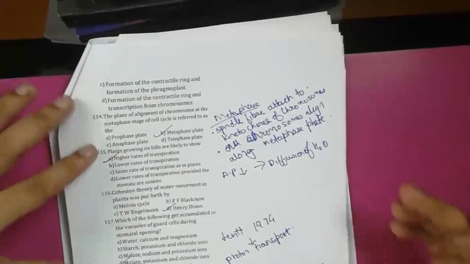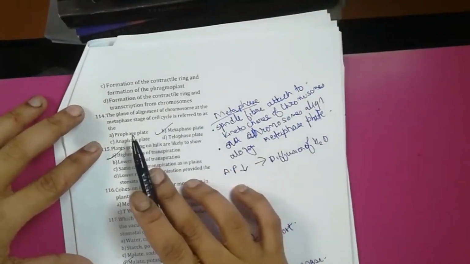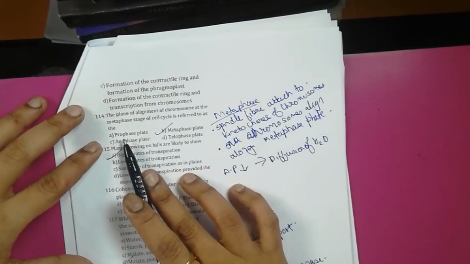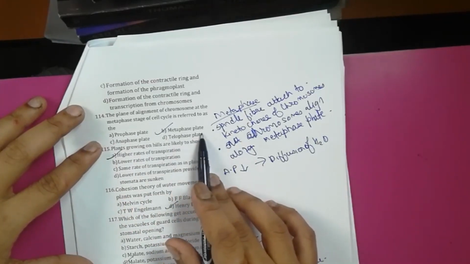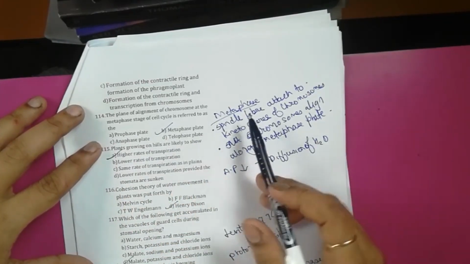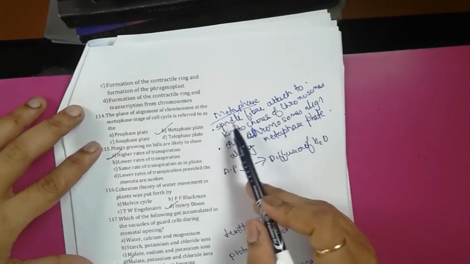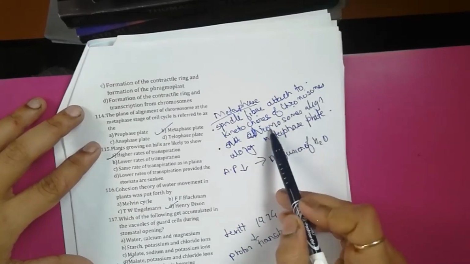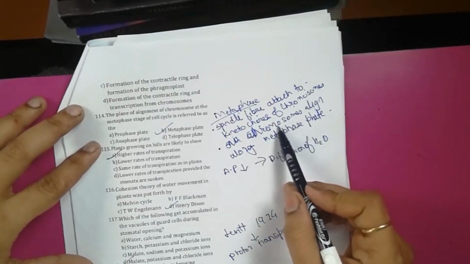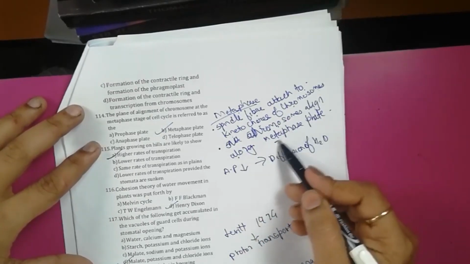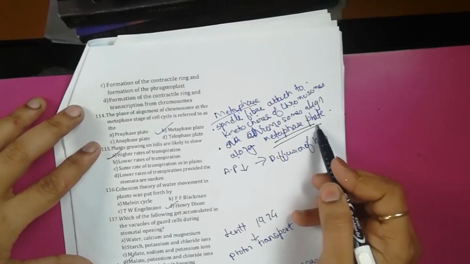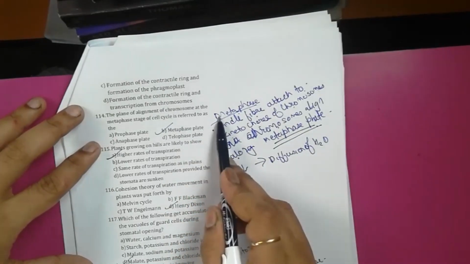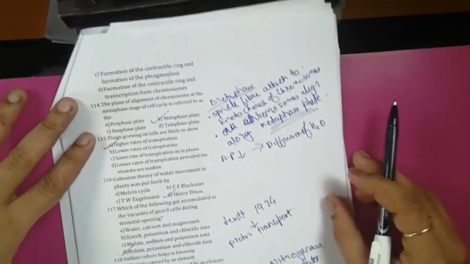The plane of alignment of chromosomes at the metaphase stage of the cell cycle is referred to as the metaphase plate. What happens in metaphase is the spindle fibers attach to the kinetochores of chromosomes. The chromosomes align along the metaphase plate, and these are the main features of metaphase.